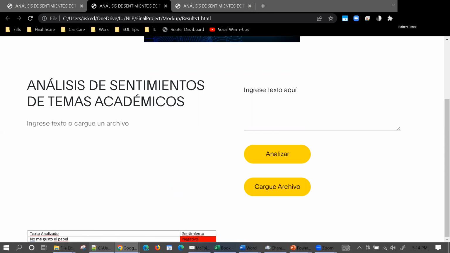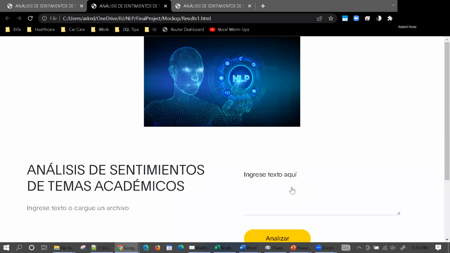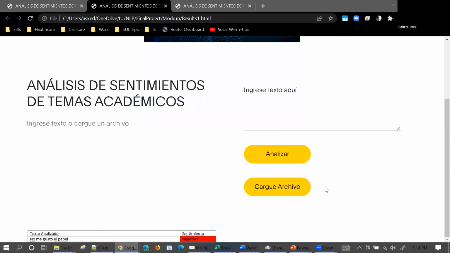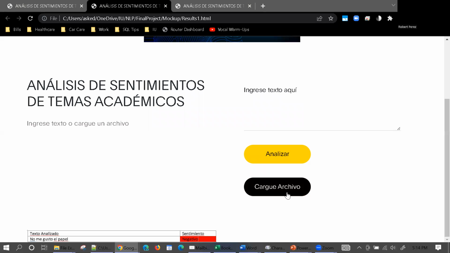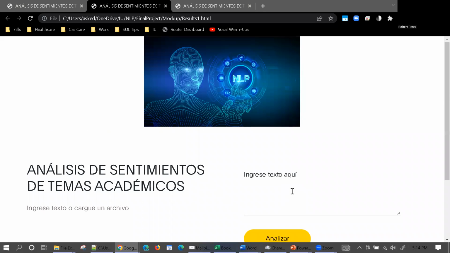And you see it, the result is displayed down here at the bottom. So this will be a running list of the different inputs along with the sentiment. So negativo, this was a negative sentiment. It is labeled in red to clearly list it as a bad sentiment. This button here, cargue archivo, that just means upload file. So if I can complete that option and give users the choice of either inputting text or uploading a file, that is what they will be able to do.